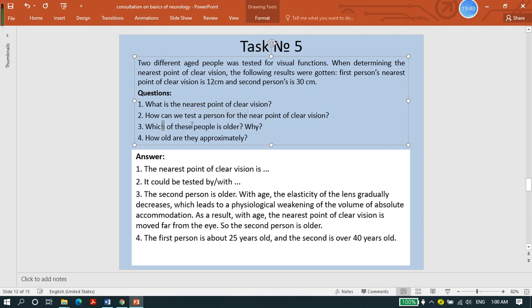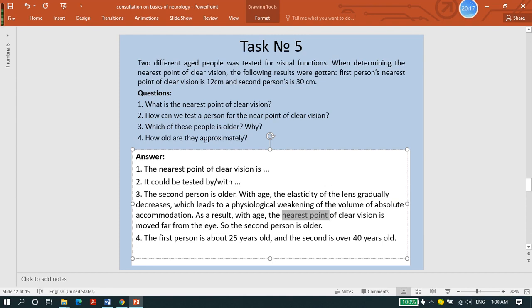Question number 3, which of these people is older? I told you the younger the person, the shorter it will be. So the second person is older, because with age the elasticity of the lens gradually decreases, which leads to a physiological weakening of the volume of absolute accommodation. As a result, the near point of clear vision moves far from the eye. So the second person is older than the first one.